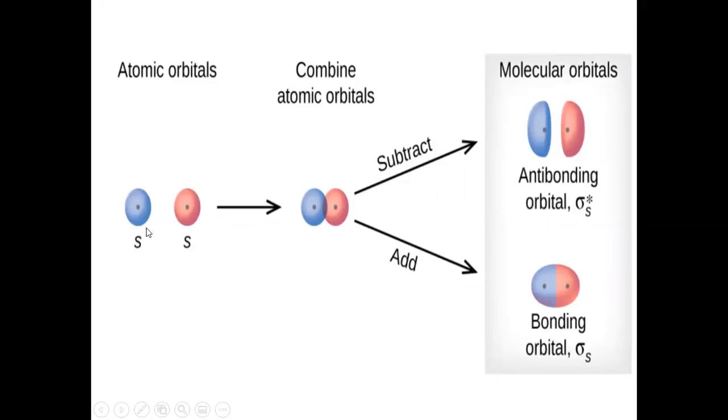The atomic orbitals of the two combining atoms overlap to form molecular orbitals. You see here, this can be clearly understood. As per molecular orbital theory, the atomic orbital of one atom overlaps with the atomic orbital of another atom, and they result in the formation of these molecular orbitals. This is the first postulate: the atomic orbitals of the combining atoms overlap to form molecular orbitals.